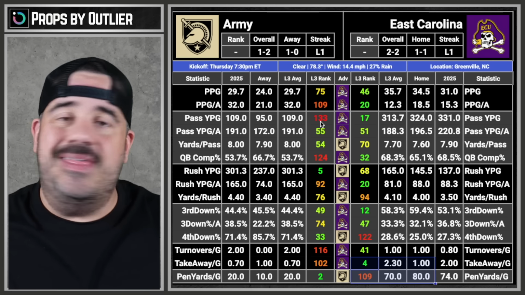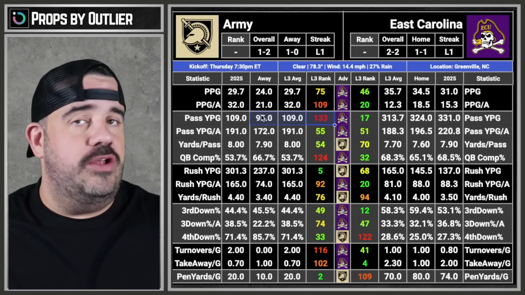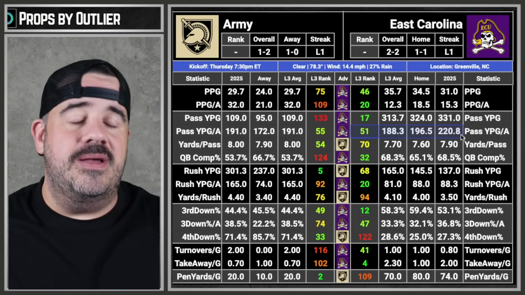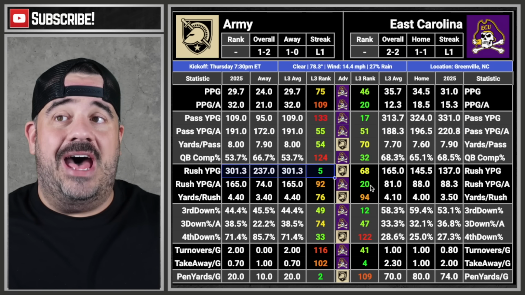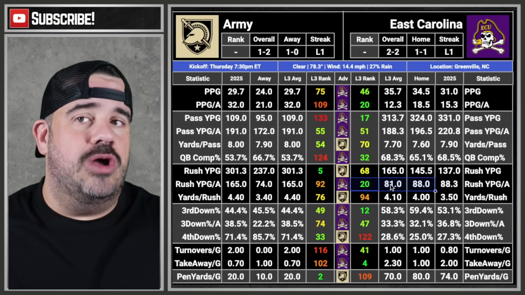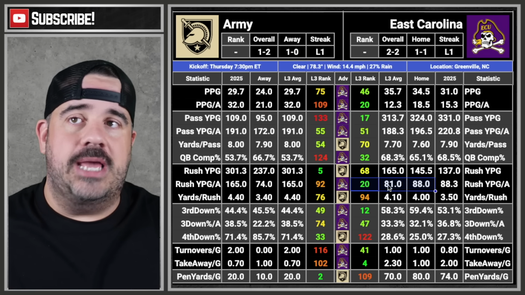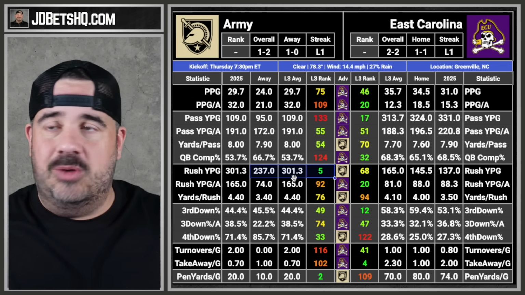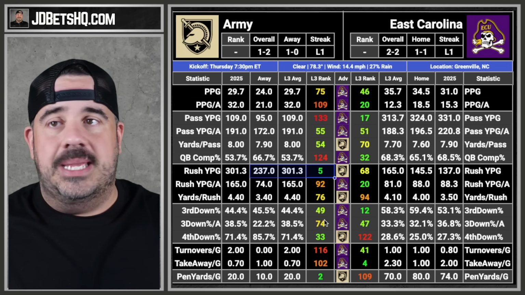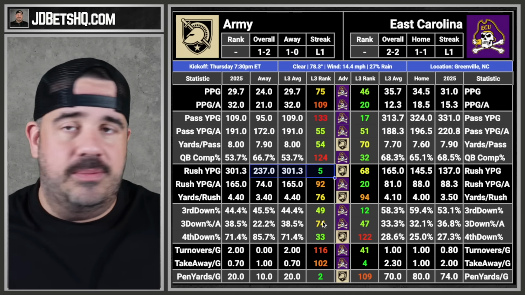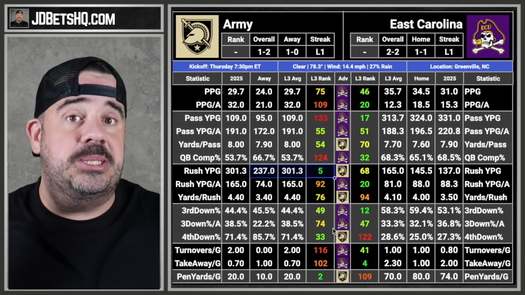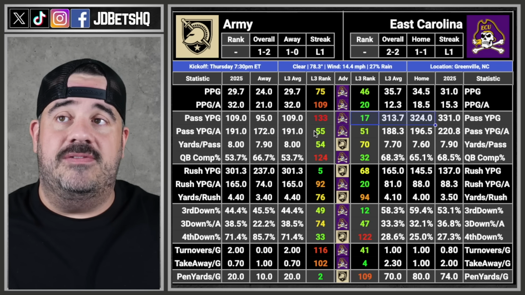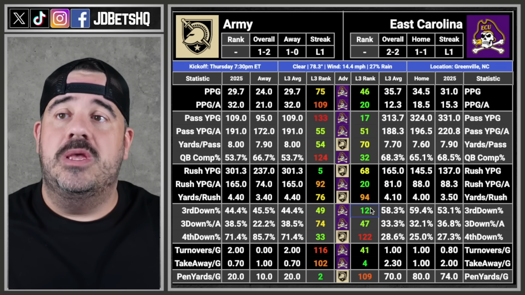Army is a service academy. They do not throw, hence they are 133rd when it comes to passing. They're averaging 109 their last 3 games. ECU, pass defense, pretty good. Rushing though, 5v20. ECU shuts down the run. They are doing very well at that in 4 games so far. So Army's gonna run, but Army runs a little differently. They're gonna be diving at your legs, and it's never fun to play a service academy. Ask anyone who's played against them, they've all said the same thing. It sucks. So I expect Army to have some success, but I think 17 v 55, that's a slight lean for ECU. 12 v 74.